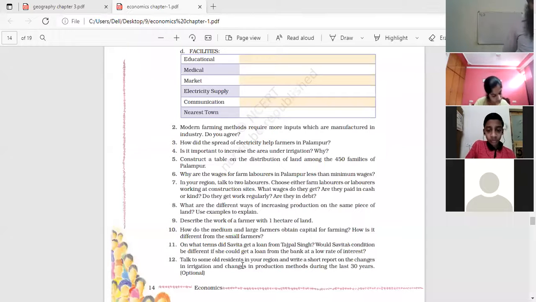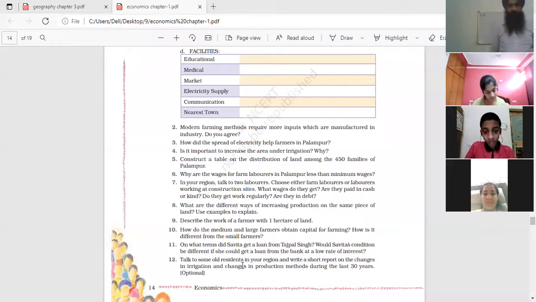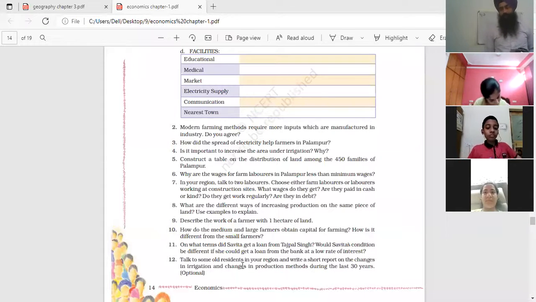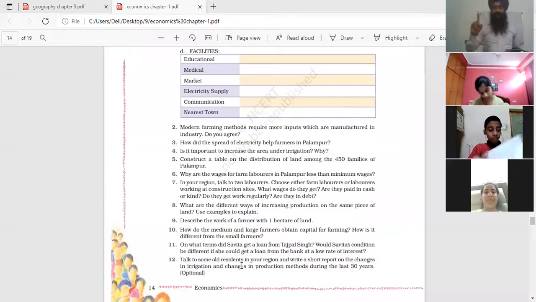So leave that question. No need to attempt it in your notebooks, but the meaning is that Savita has borrowed a loan from the moneylender on certain conditions. What conditions are there? High interest rate.